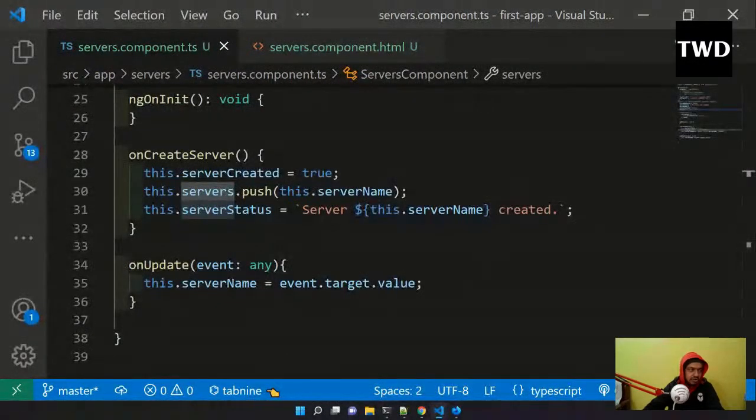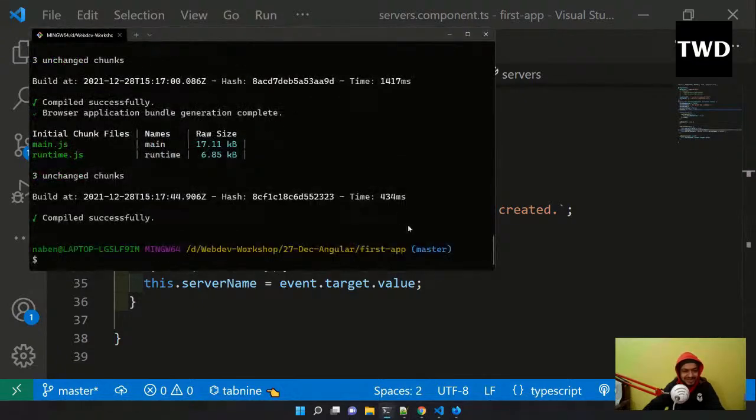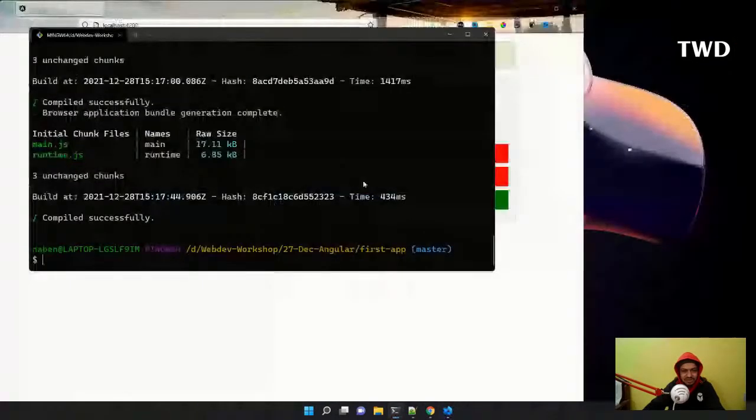So this is how all of these things are done. So we are done with this thing. Now what we are going to do is a bit of a deep dive into component and data binding. We are going to do that in a different project, so let me close this project and cd dot dot.